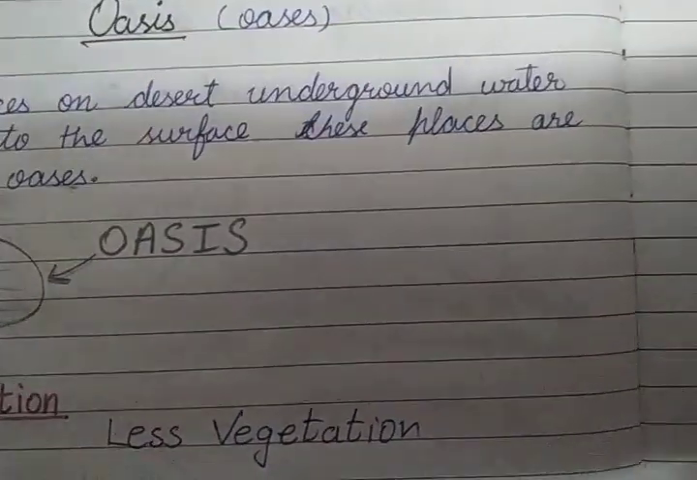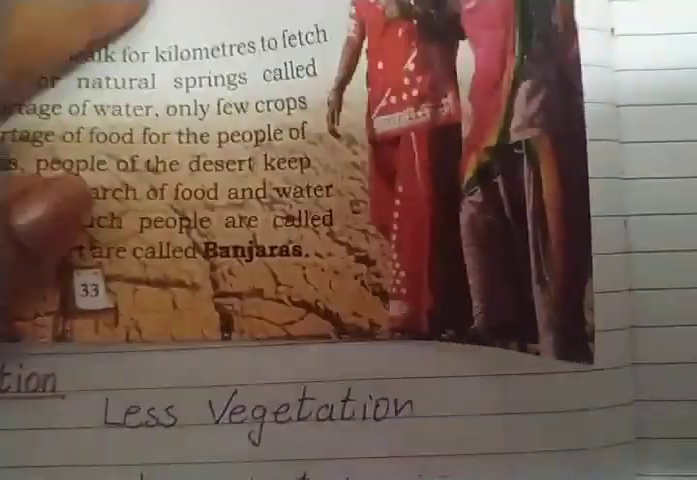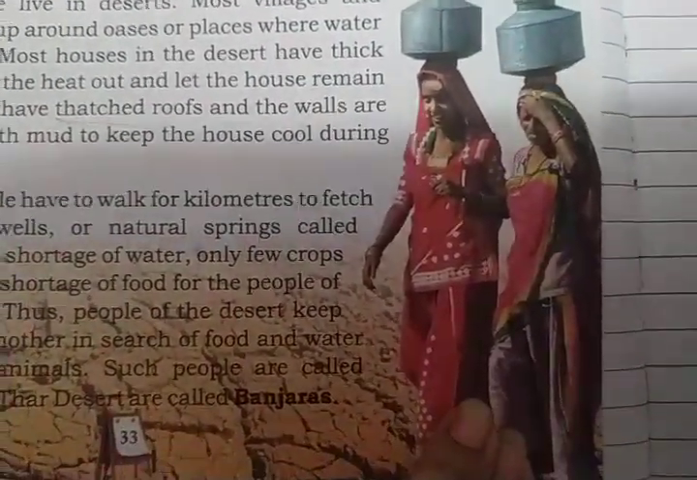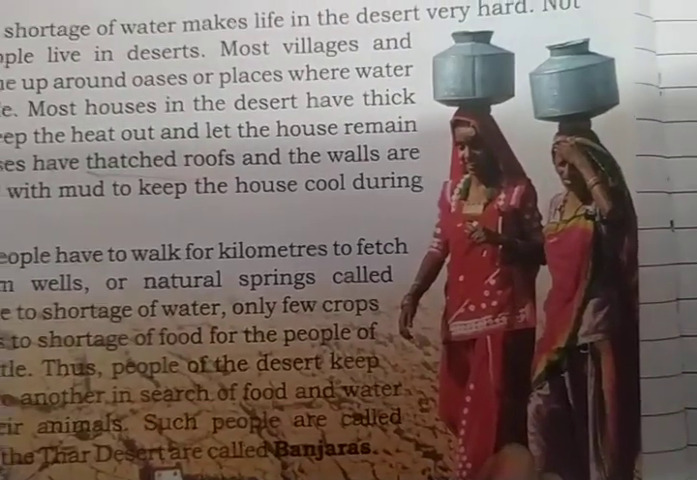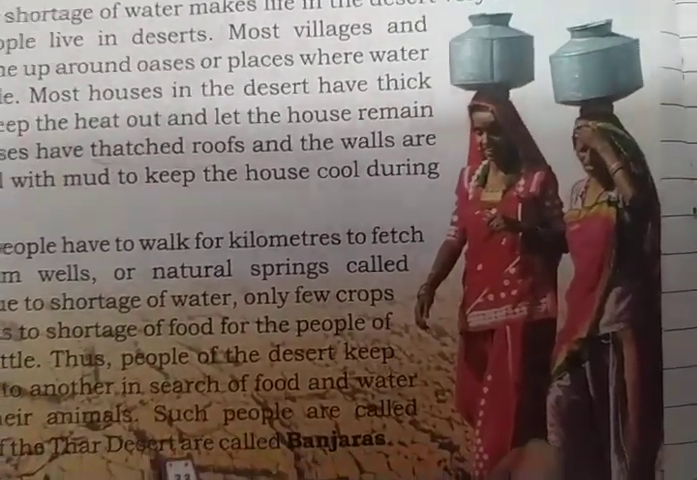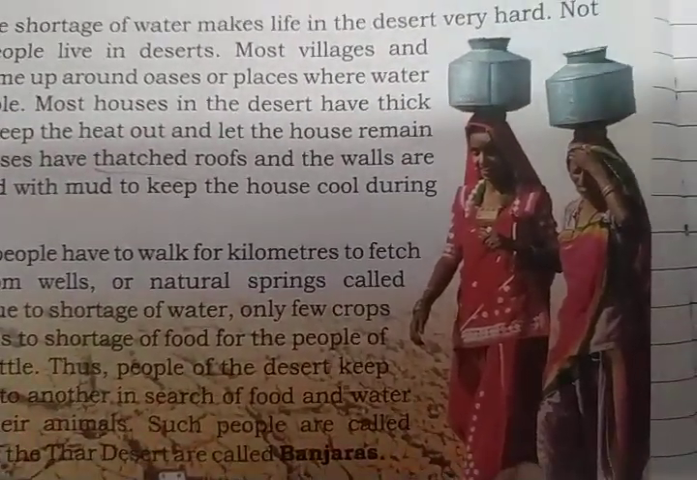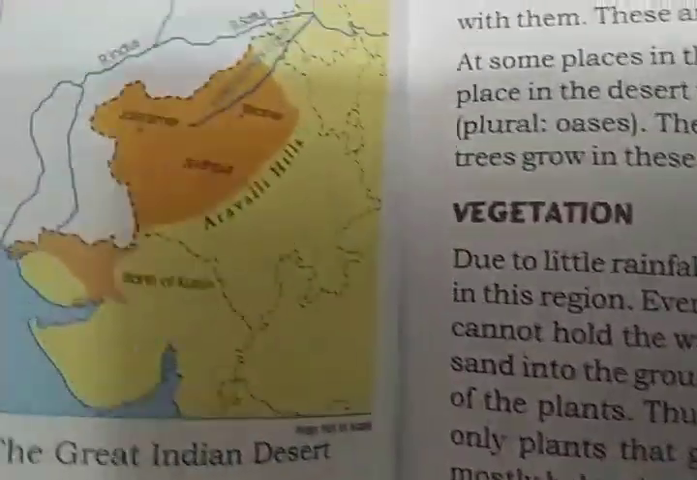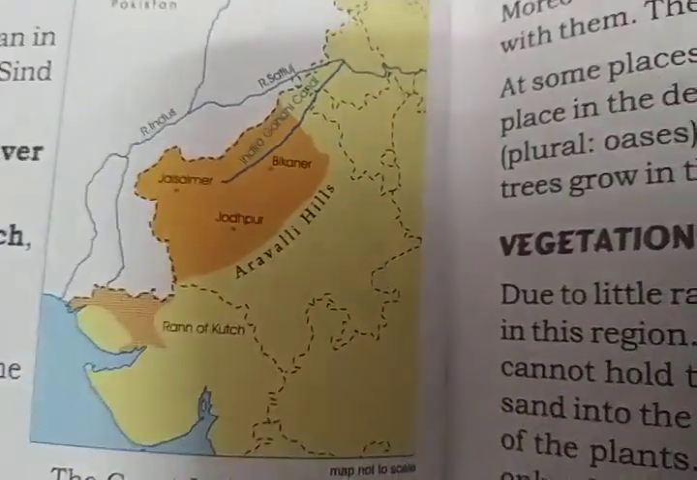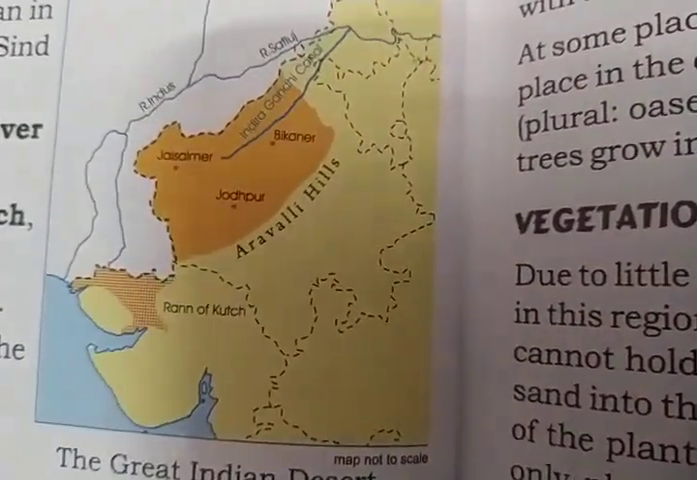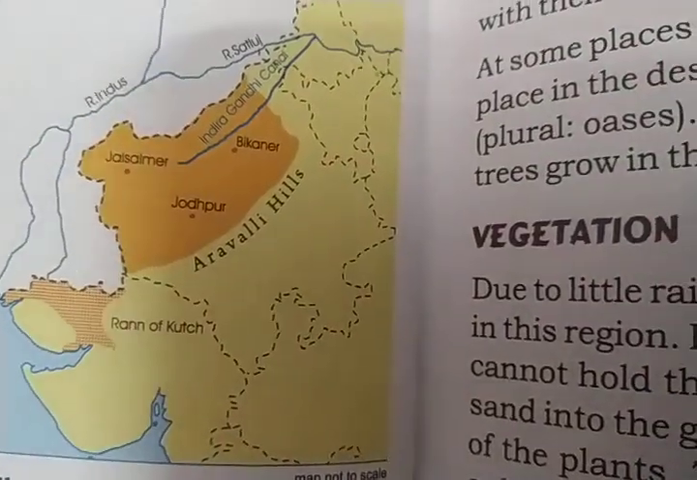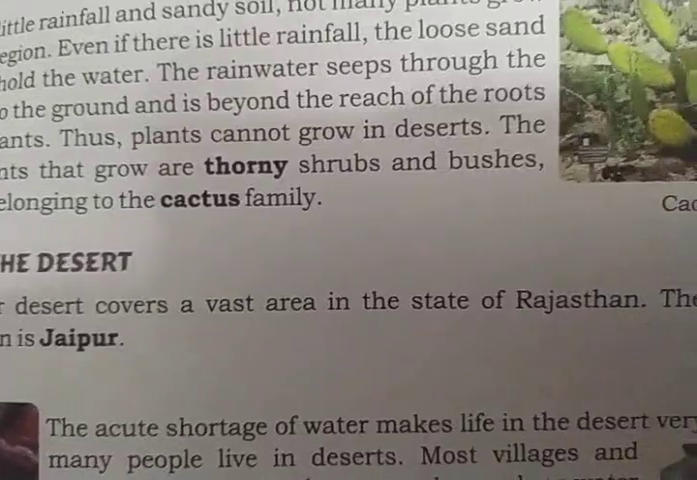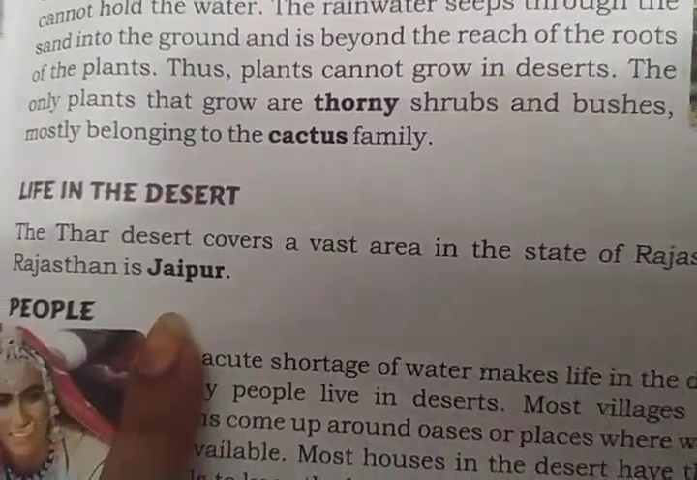Now we will talk about the life in the desert region. You can see these two women. This is basically the traditional wear of Rajasthan. If we talk about Rajasthan, most of the Thar desert covers part of Rajasthan. You can also see that this is the Thar desert. It mostly covers the part of Rajasthan. So we will talk about the culture of Rajasthan. What is the capital of Rajasthan? You all know it's Jaipur.